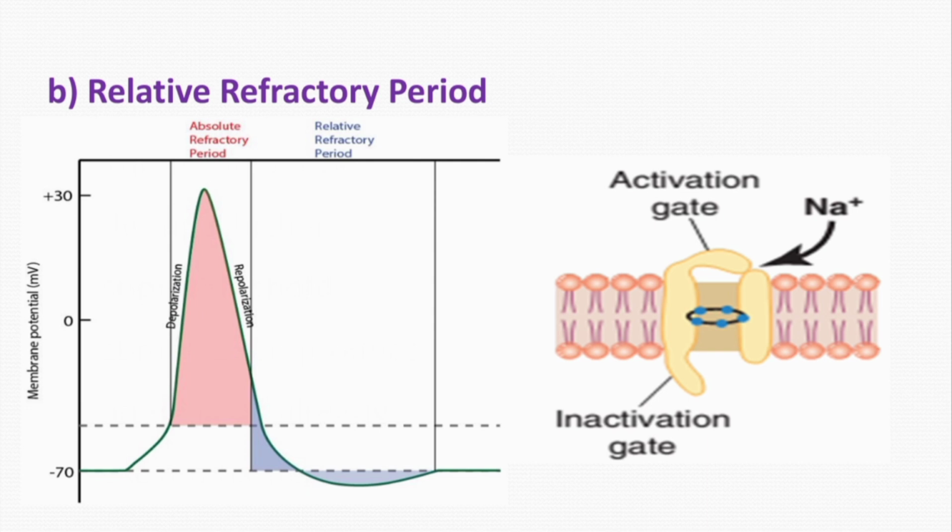So, a stimulus whose strength is equal to the normal stimulus will not be able to produce a new action potential. But if we apply a stimulus whose strength is more than normal, then it can produce influx of enough sodium ions through these voltage gated sodium channels. The stimulus will act on these already reset voltage gated sodium channels. It will cause their opening, it will cause influx of the sodium ions, and it will lead to a second action potential. So, that is why we need a supra threshold stimulus.